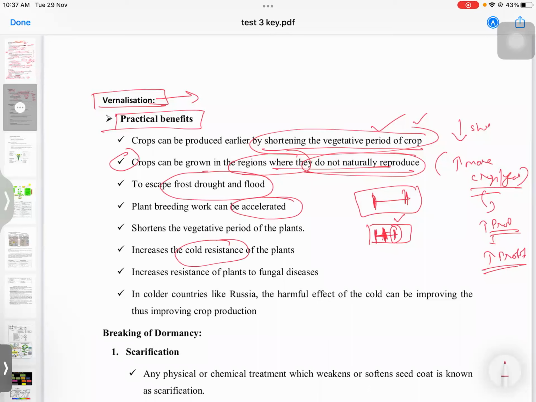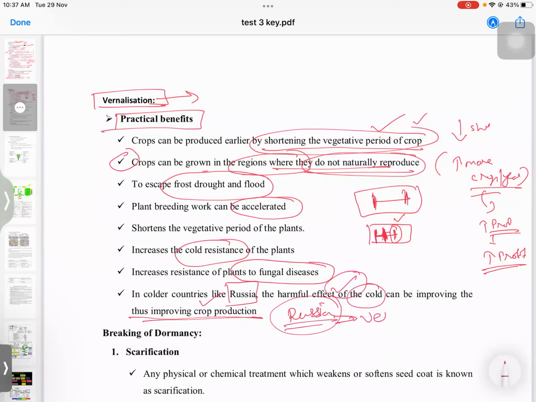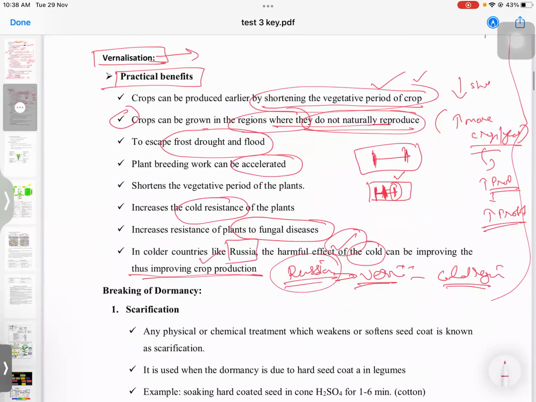Also there are reports which say that fungal disease resistance also increases. And this you should remember: in Russia, the harmful effect of cold can be overcome, thus improving the crop production. In case of Russia, this vernalization technique is highly useful as it is a cold region. These are the major points which you need to remember and write.